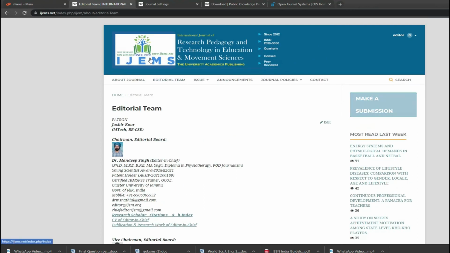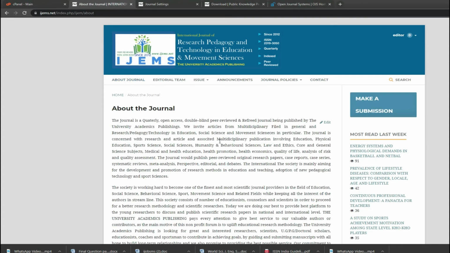Same thing is here, there is a logo option. You submit the logo, and automatically the logo will come here. You type the title and it will automatically appear here. So everything about the journal, editorial, announcements, journal policies, contact numbers, everything will automatically be adjusted by the software only. You need not do anything.